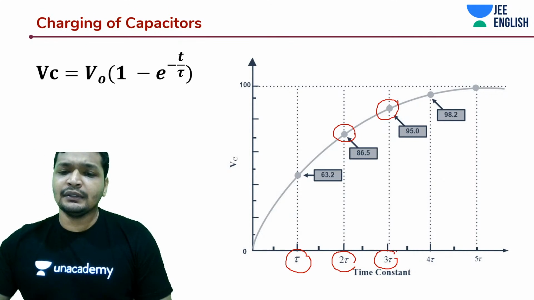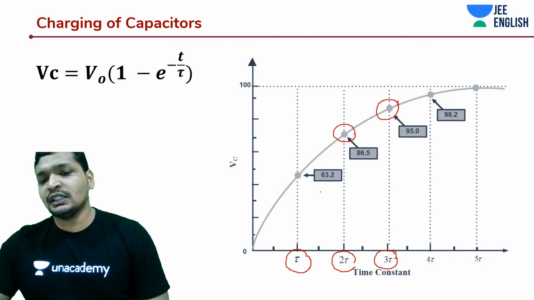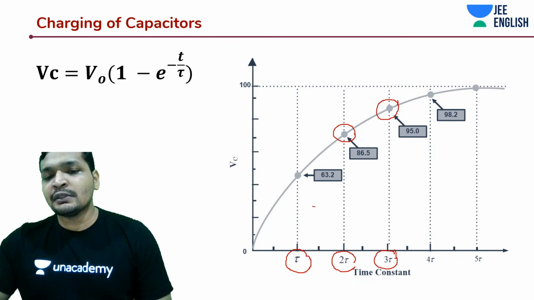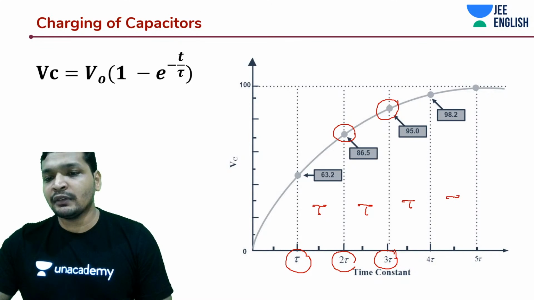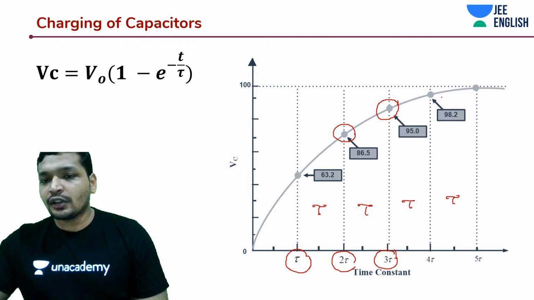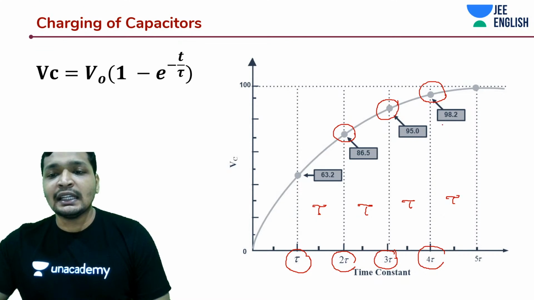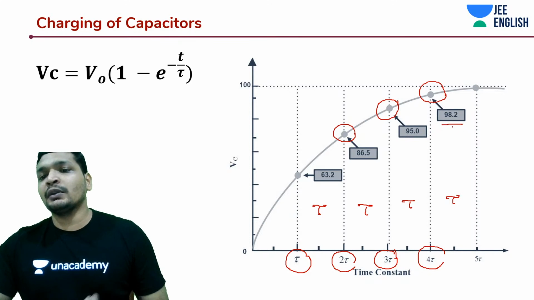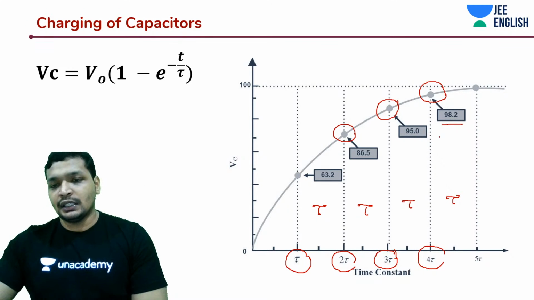Are you noticing something? Until tau, 63% had been reached, but the time interval between each of these is only tau. But here, there is only about 3.2% more charge at time t equal to 4 tau. You have anywhere around 98.2% of charge accumulated on the capacitor, or the capacitor is charged to 98.2%.